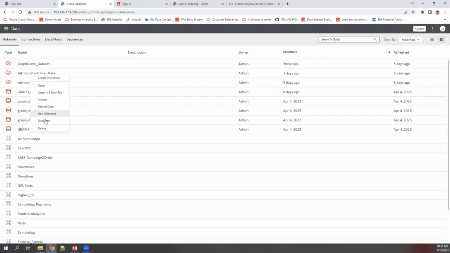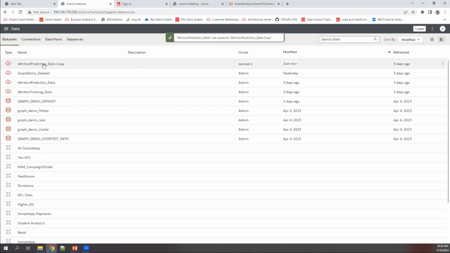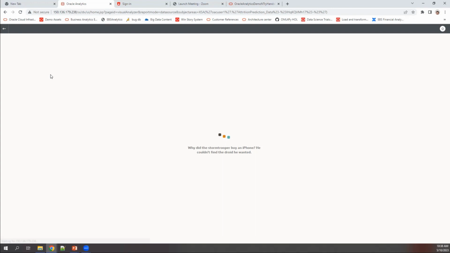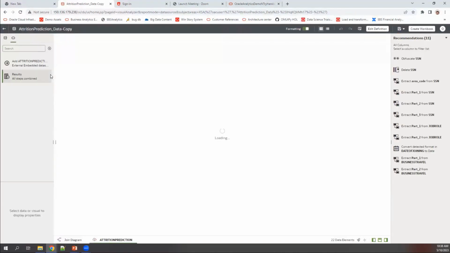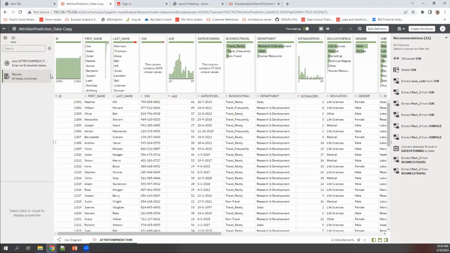create a duplicate. Okay. The moment you do that, a copy of this prediction data would get created. And once you have the copy, just right click on the copy and just say open. Okay. So the moment you open, you are introduced to the data profiling, data enrichment, data preparation screen, as we